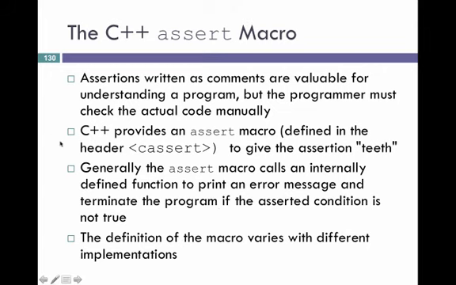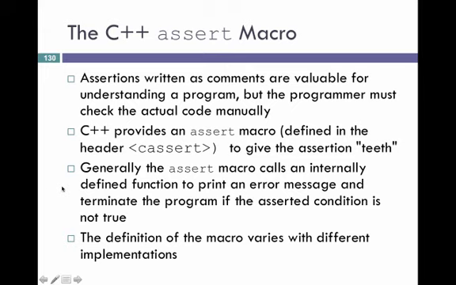Now, C++ has an assert macro. It's defined in the cassert header file, and this gives the assertion some teeth. Namely, we can use this macro to generate code that checks and verifies the assertion at runtime. So the assert macro calls an internally defined function, and it prints an error message and terminates the program if the asserted condition is not true.